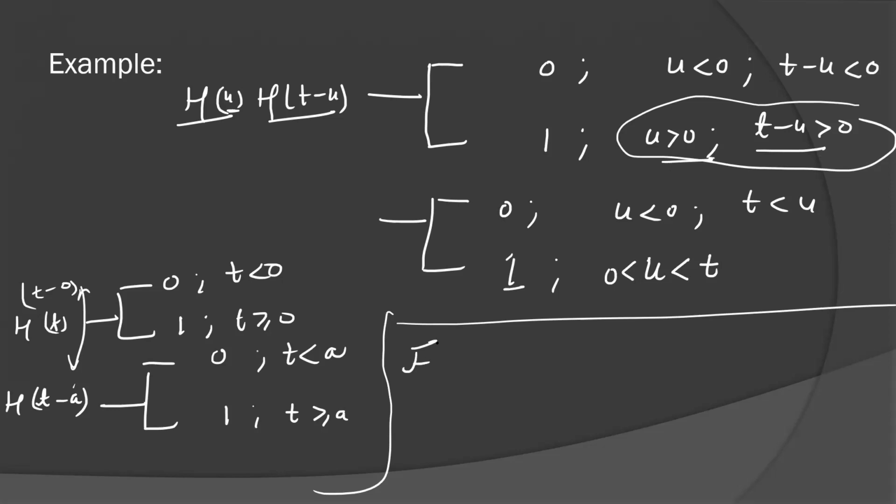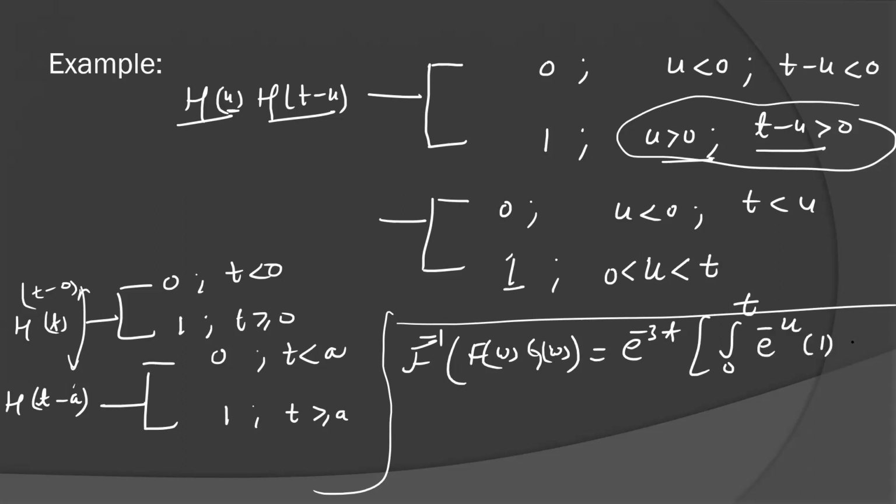So our integration will now become e to the power minus 3t times the integral from 0 to t of e to the power minus u, where the value is 1, du, plus elsewhere the value will be 0. It looks like the convolution theorem, 0 to t of f(u) g(t minus u), but it can be proved here by the Heaviside function.